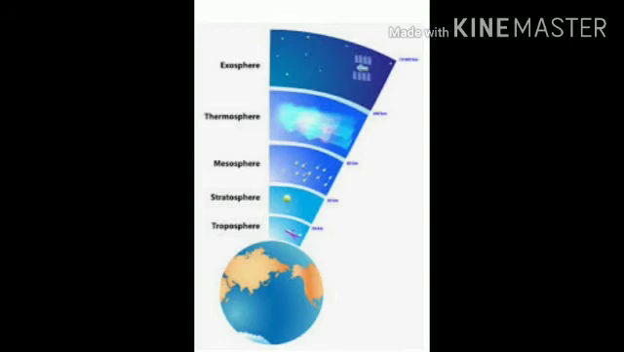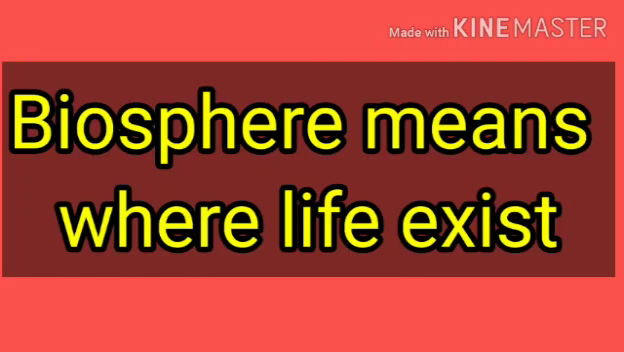The changes in the atmosphere bring changes in the weather and climate. Atmosphere acts as a big air conditioner, moderating the extremes of heat and cold. It also contains life-giving gases like oxygen and carbon dioxide.